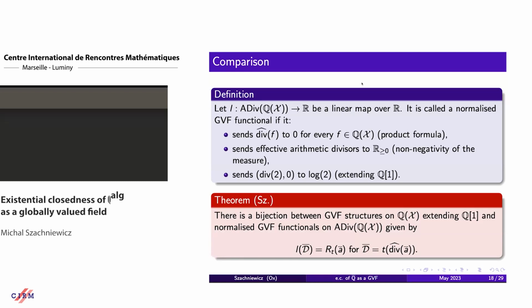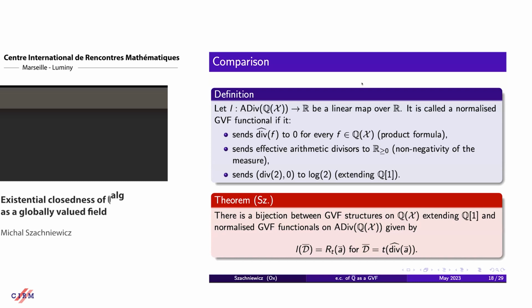Then the GVF structures on the function field of the variety extending the standard one correspond to GVF functionals on the space of adelic divisors. This is maybe not that unexpected, in the sense that for a GVF structure, whenever we have a tropical polynomial and a tuple of functions, one gets a number.